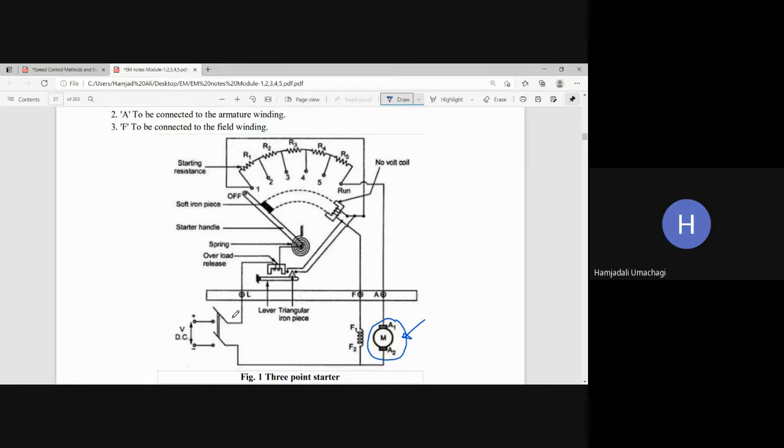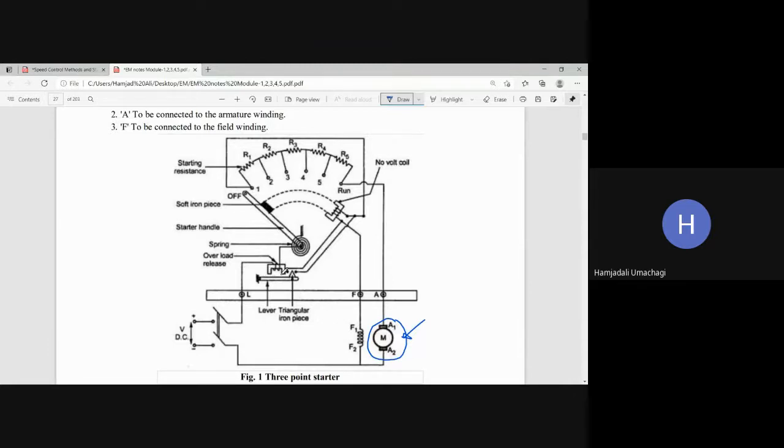Input to this 3-point starter is given from the DC supply source, plus and minus DC voltage. From the positive side of the DC supply voltage, it is connected to the line point of the starter. From the line point, it goes to the electromagnet, which we call the overload release coil.